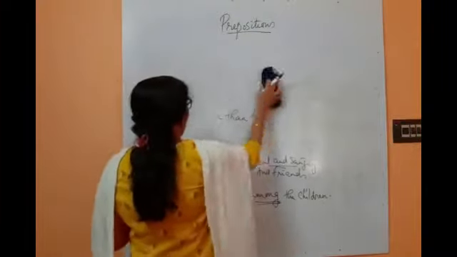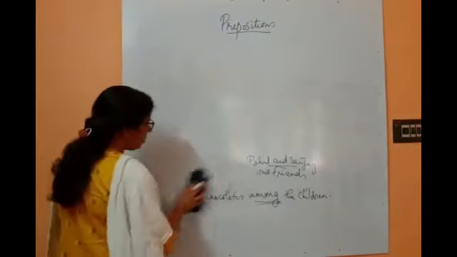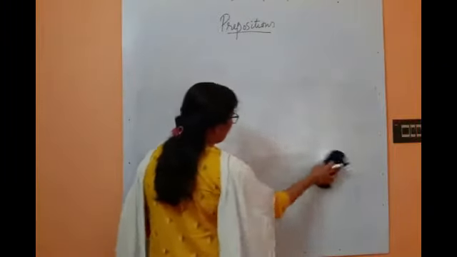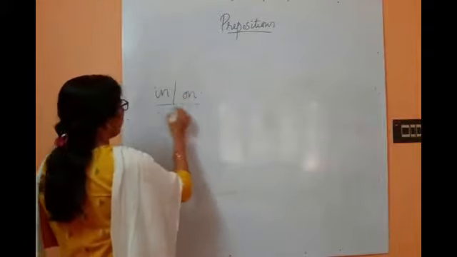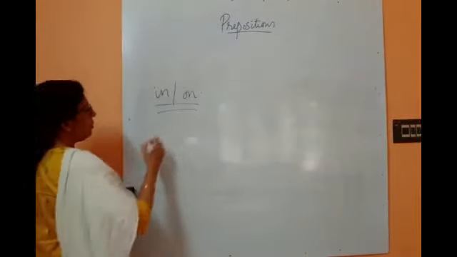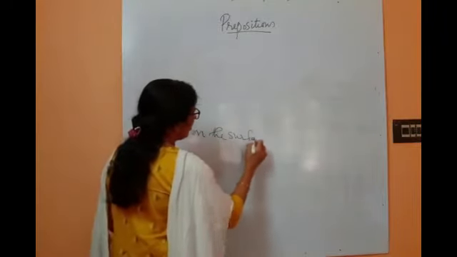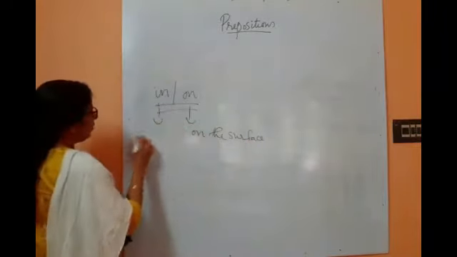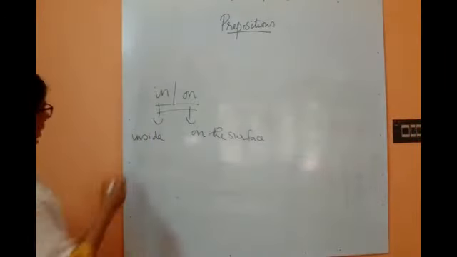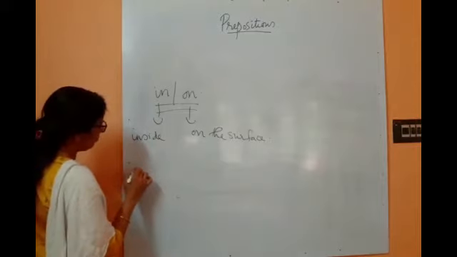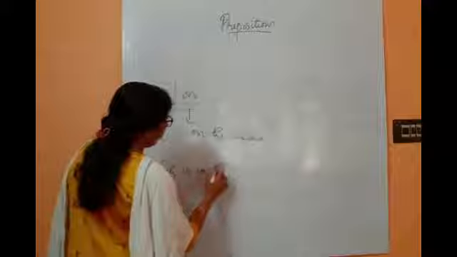On and upon. You know the difference between them, and this one I forgot to tell you: what is the difference between in and on? On means on the surface. In means inside. For example, the fish is in the water.